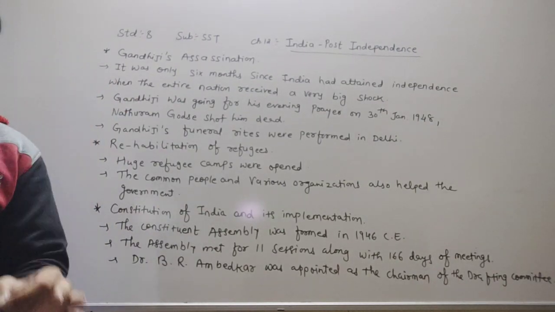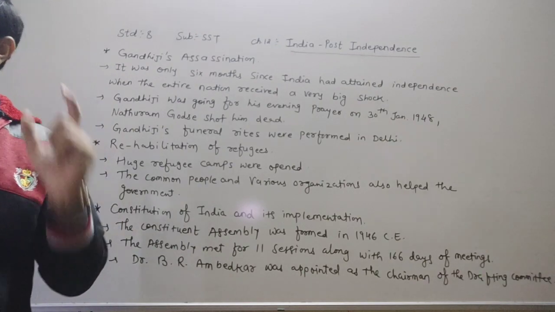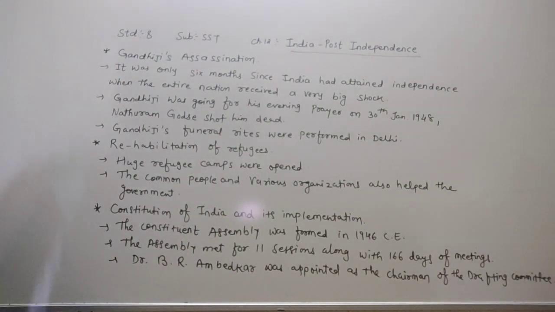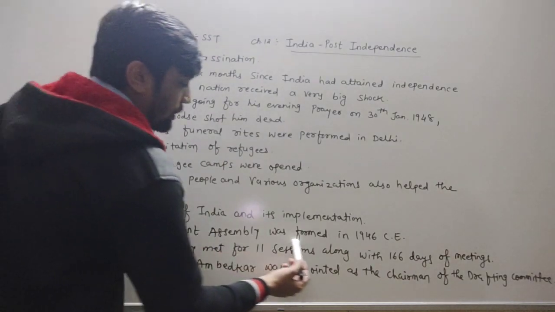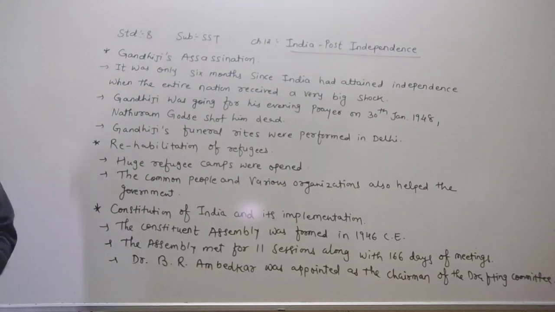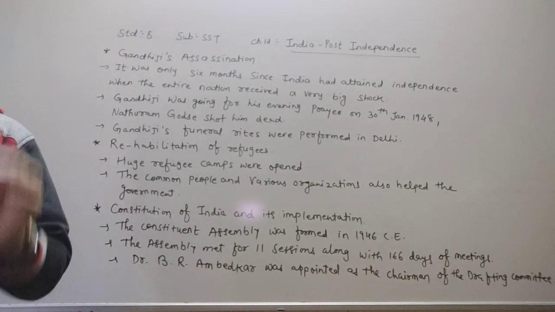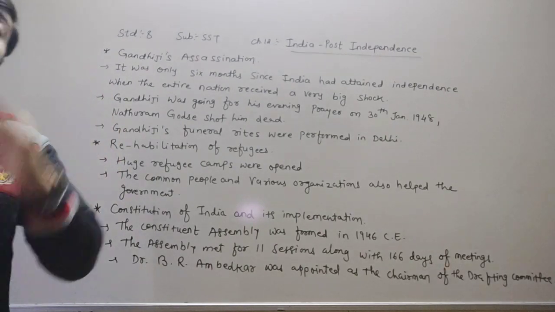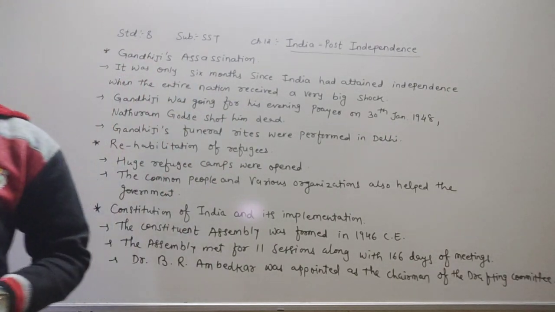Its main objective was to frame a Constitution for independent India. So what happened there, dear children? The Constitution Assembly was formed in 1946, and its main aim was to frame one Constitution for independent India.